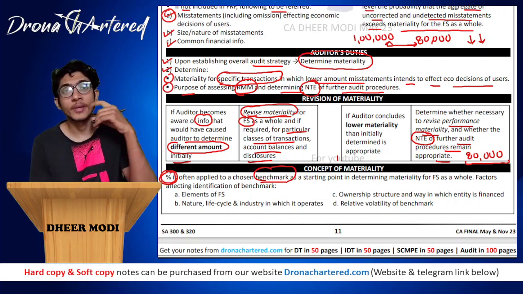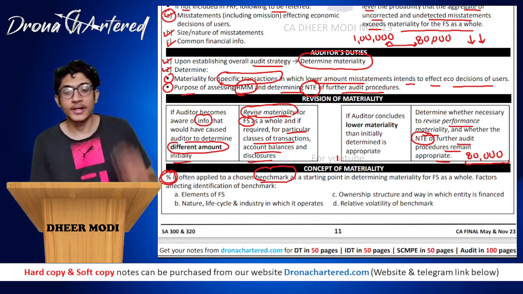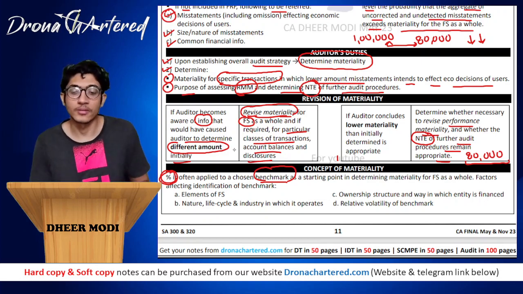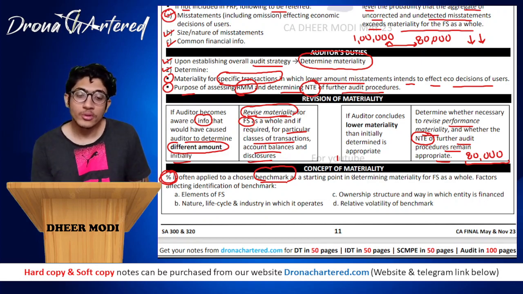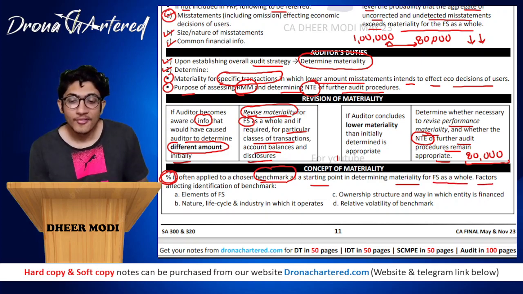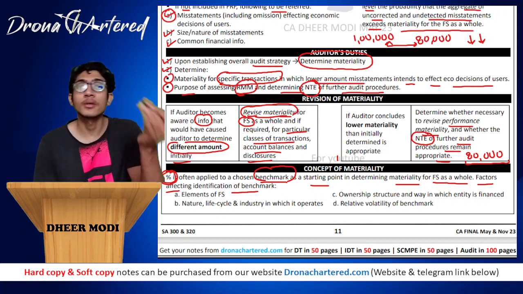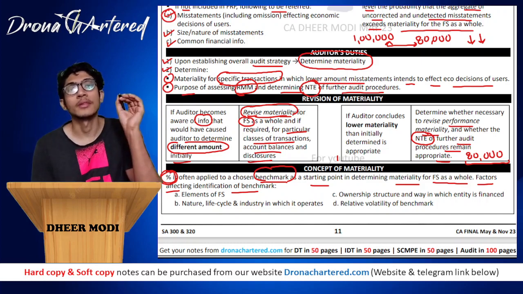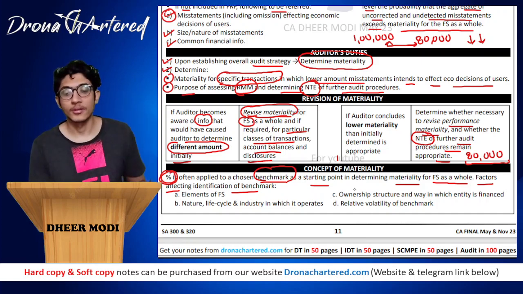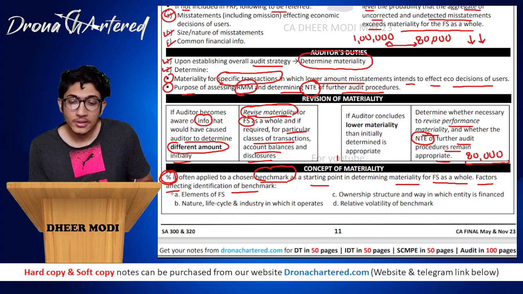Now how did I determine sales? So we have factors which will affect that decision. A percentage is often applied to a chosen benchmark as a starting point in determining materiality for the financial statements as a whole. Factors affecting identification of benchmark, that is, how did you identify that 5% of sales? Why not 5% of, say for example, assets, or 5% of profit? So these are your 4 elements.